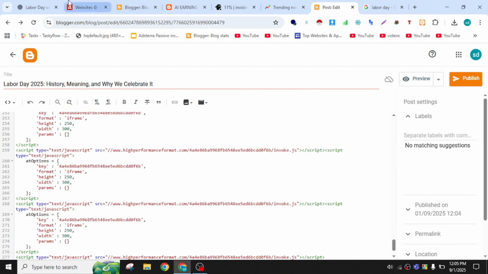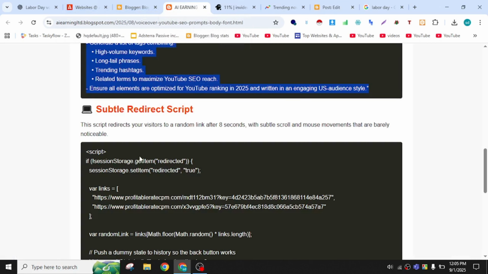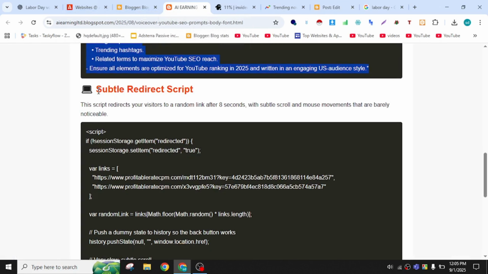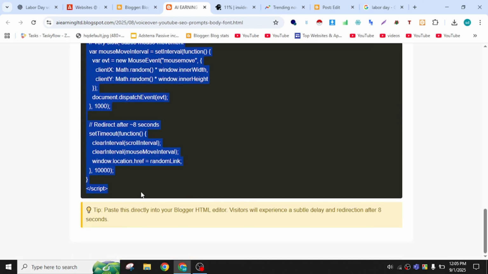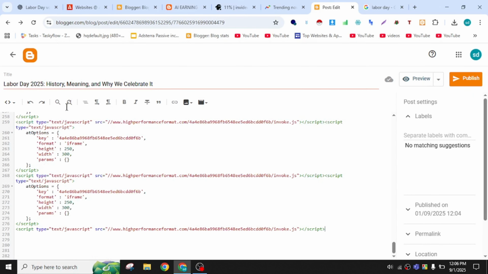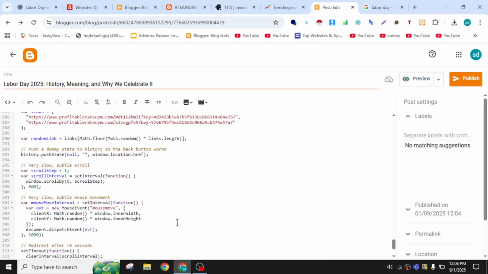After that, if there is a $10 script, this is very important. Copy this script from here. Okay, and then go to the same blog, and in the very last button click on paste.